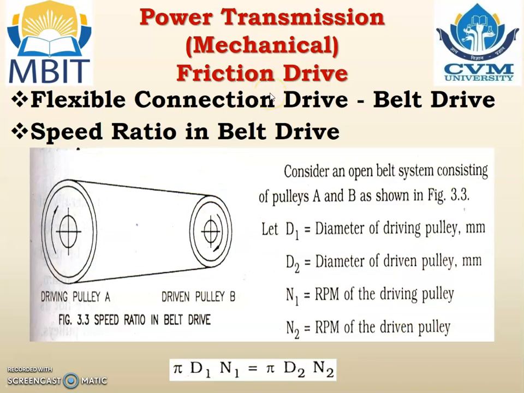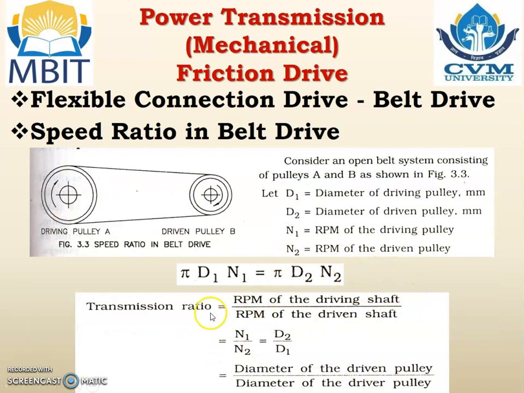Speed ratio in belt drive. Consider a driving pulley A and a driven pulley B. Capital D1 is the diameter of the driving pulley, D2 is the diameter of the driven pulley, N1 is the RPM of the driving pulley, N2 is the RPM of the driven pulley. Comparing the speeds, pi D1 N1 is equal to pi D2 N2. Clear? That is nothing but the speed of the driving pulley equal to the speed of the driven pulley. So pi D1 N1 equals pi D2 N2.